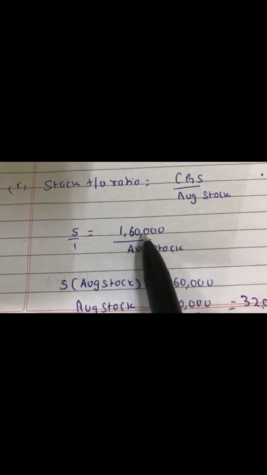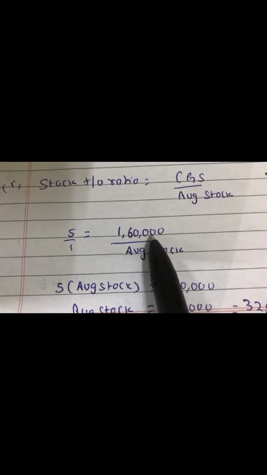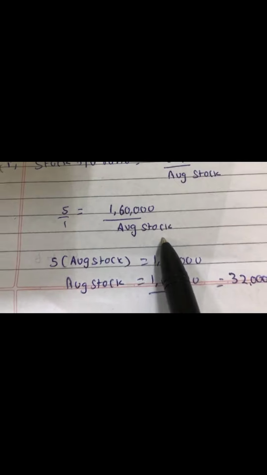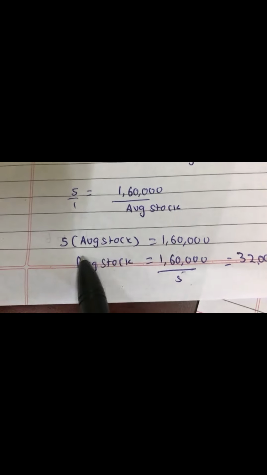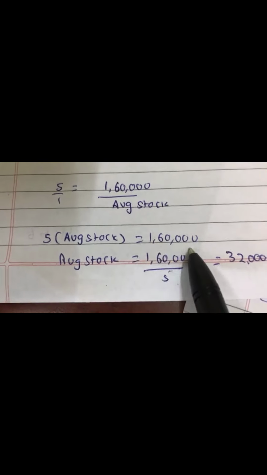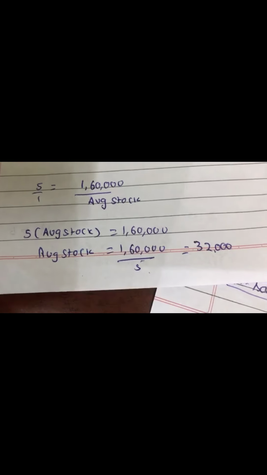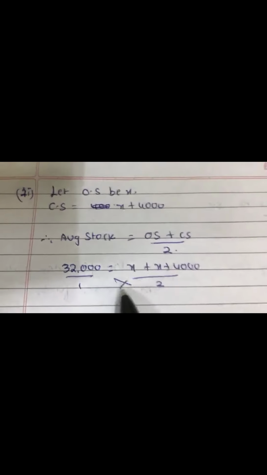Why? Because stock turnover ratio is 5 times. 5 is equal to 1,60,000, which is CGS, which is given in the problem, divided by average stock. So 5 times the average, cross multiply. 5 times average stock is equal to 1,60,000. Therefore, average stock is rupees 32,000. So next we have to continue with the calculation of opening stock.